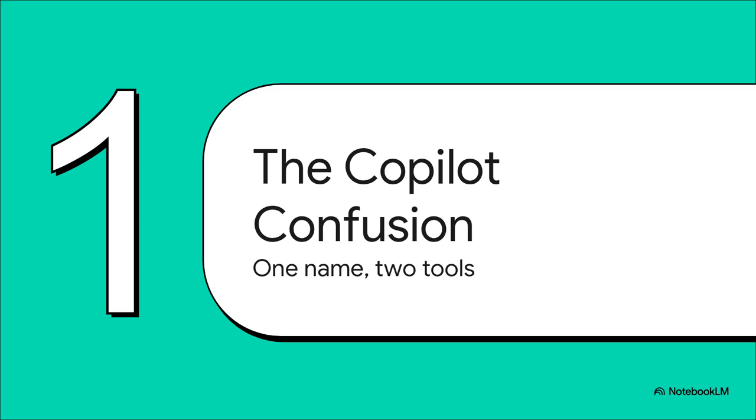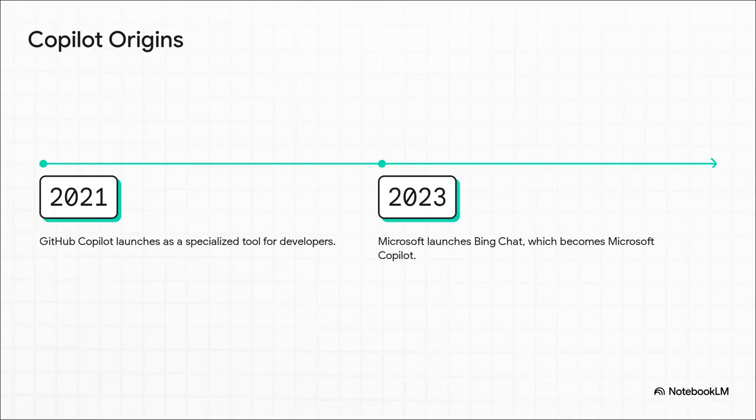The confusion is totally understandable. It really all boils down to one brand name being slapped on two completely different tools that have different origins and are made for totally different people. Let's just take a quick look at where they came from. This timeline really tells the whole story. GitHub Copilot was the original, hitting the scene way back in 2021 as the super specialized tool just for developers. Then, a full 2 years later, in 2023, Microsoft rolled out what was then called Bing Chat for everybody, which eventually grew up to become the Microsoft Copilot we know today. So two separate launches for two completely different worlds.